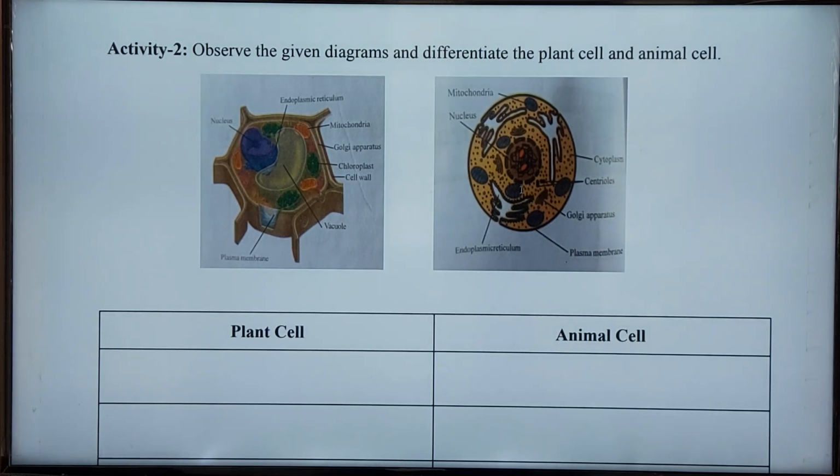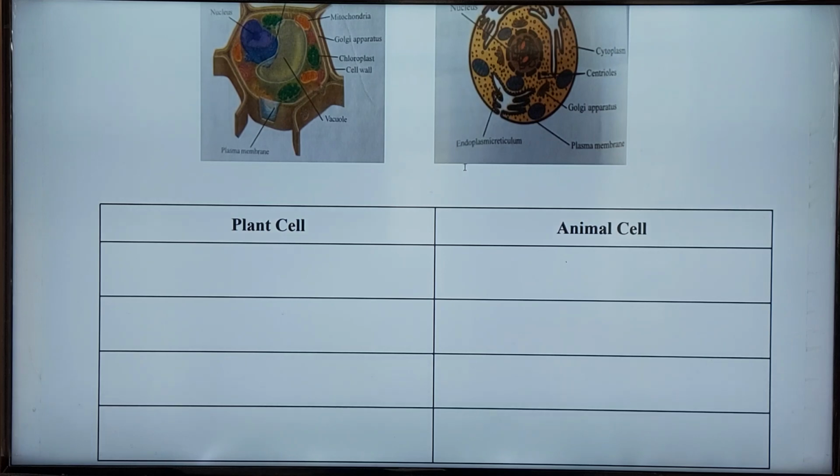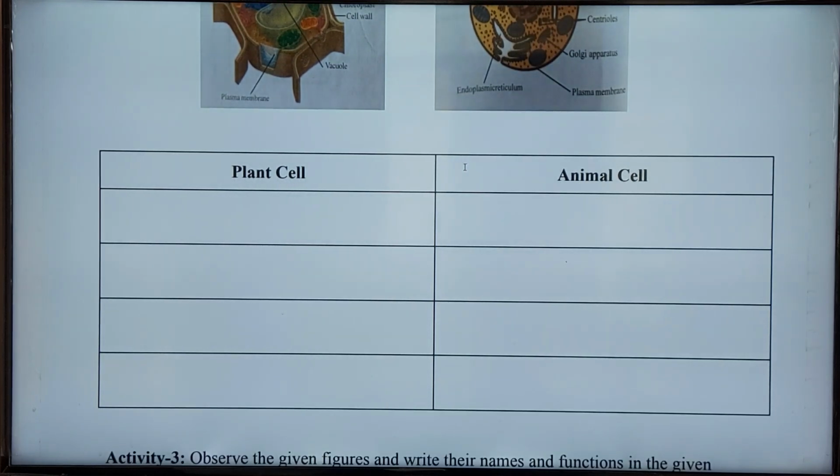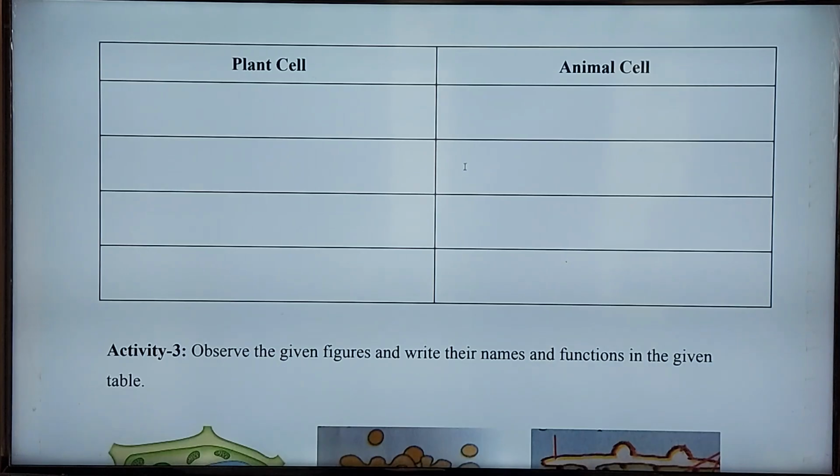So that is the difference between plant cell and animal cell regarding the nucleus. Okay, children, these are the differences between plant cell and animal cell. Kindly understand carefully, and you can note all the points in this table.